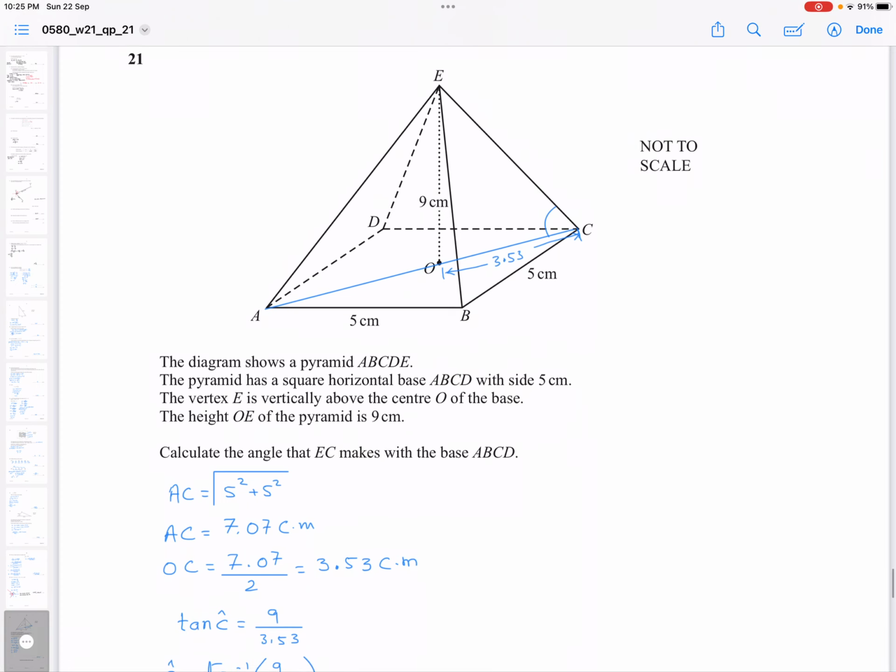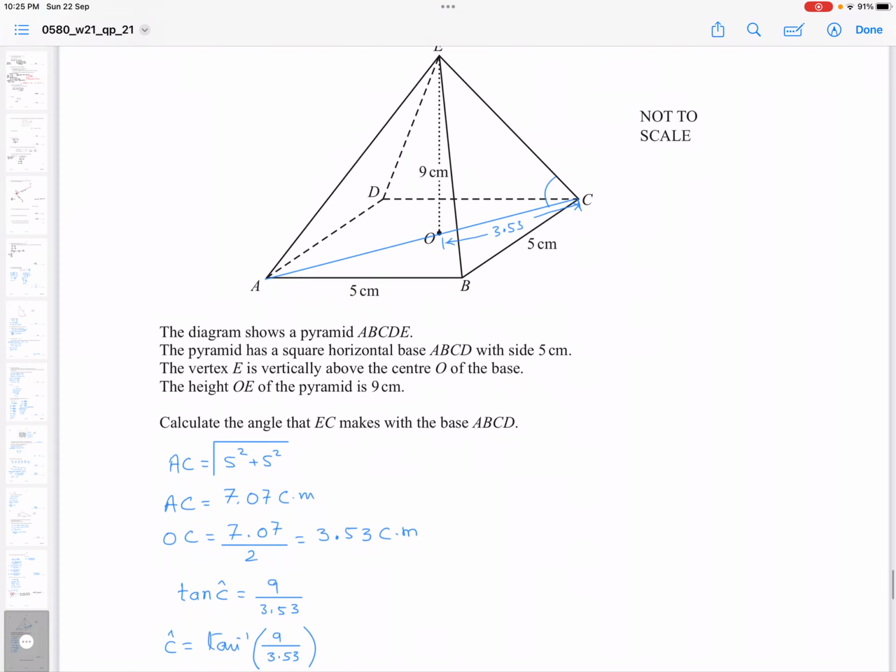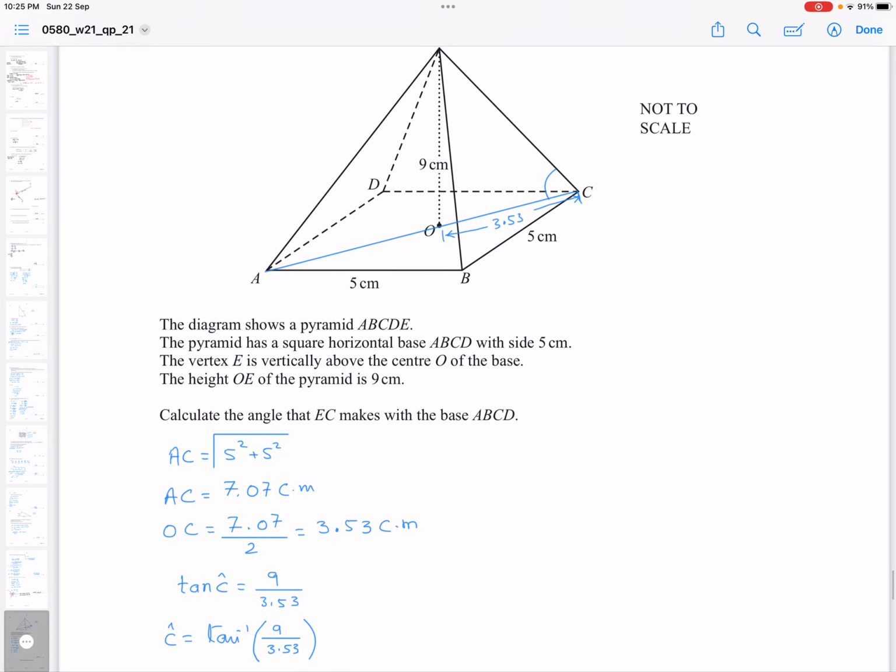So you can find the angle by using tan theta. So tan of C equals 9, opposite over adjacent, or you can say perpendicular over base. So 9 over 3.53. So the calculator would tell you it is 68.58, so round it off to one decimal place, so it is 68.6. So write this answer in the answer space.